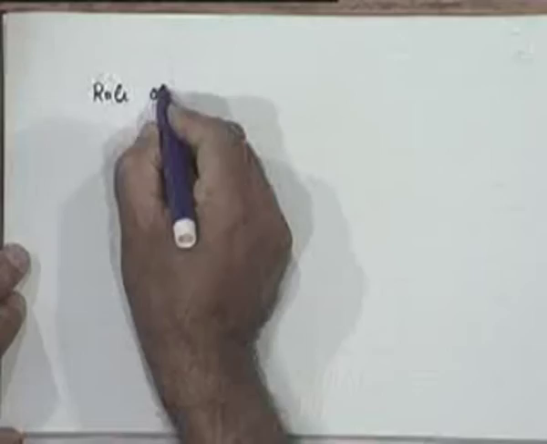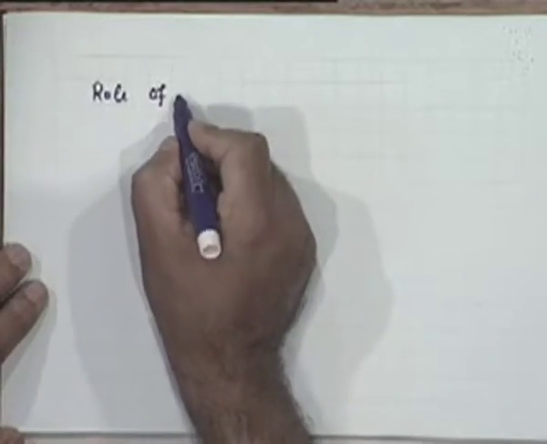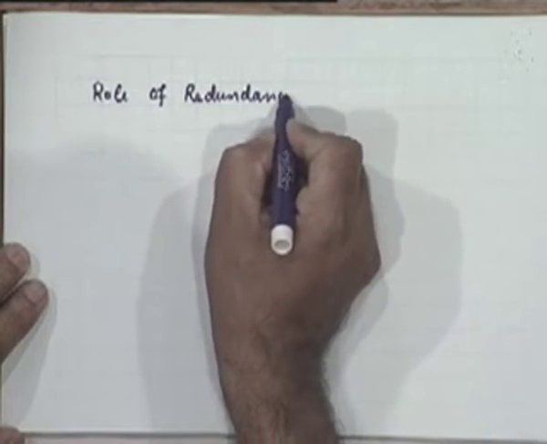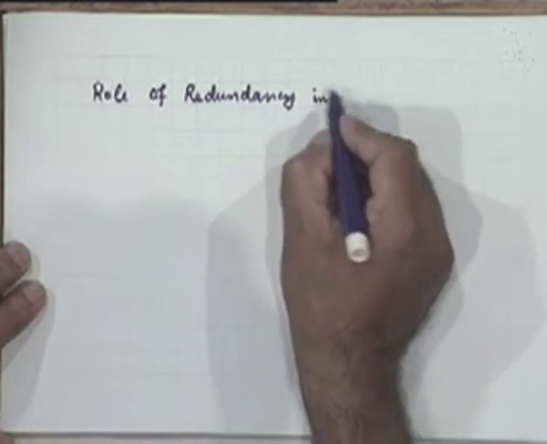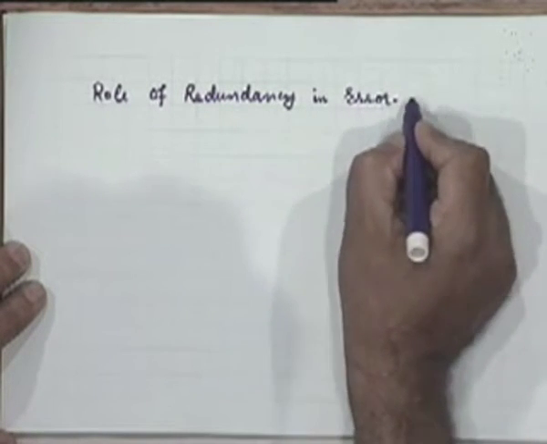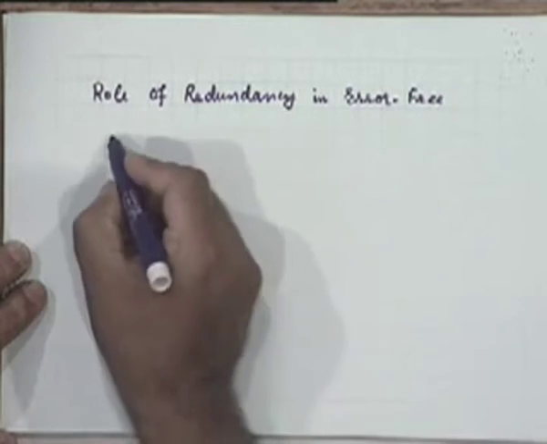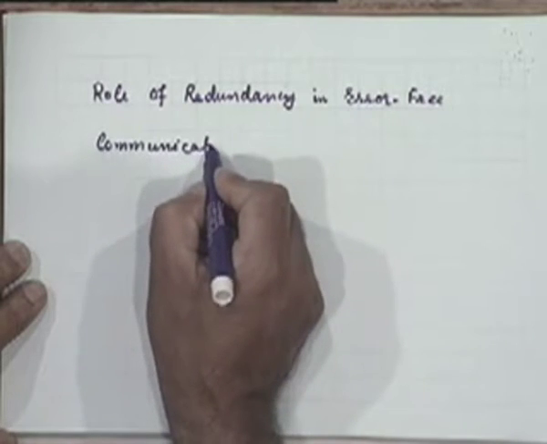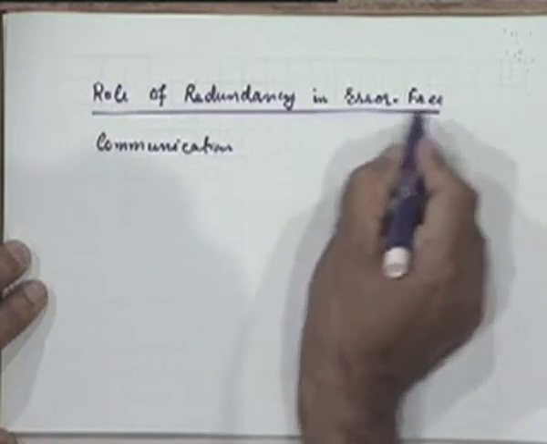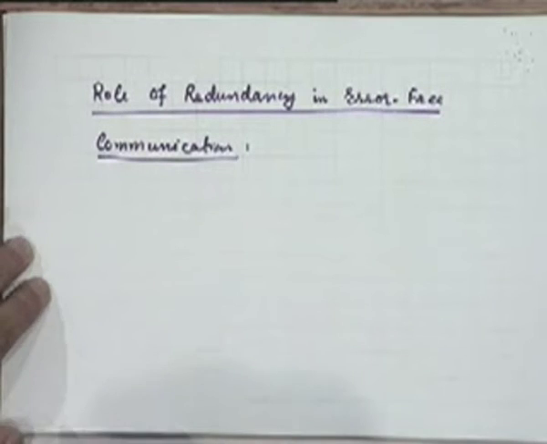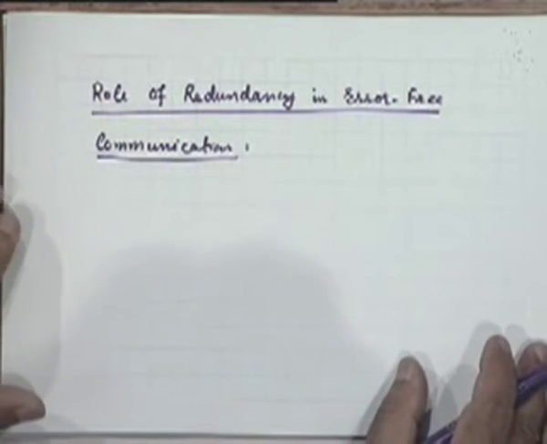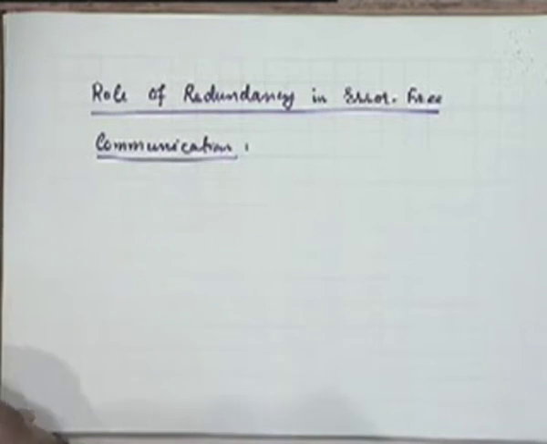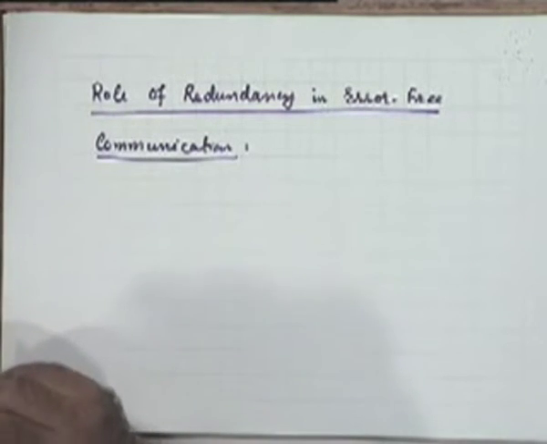And that justification will be easy to understand if you understand the role of redundancy in error-free communication. To do that, I'll take a very simple method of introducing redundancy.